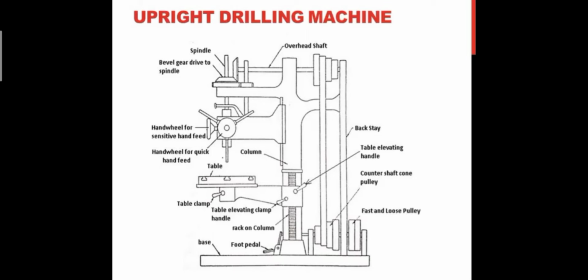The arm and the table have three adjustments for locating workpieces under the spindle. The arm and the table may be moved up and down on the column for accommodating workpieces of different heights. The table and the arm may be moved in an arc up to 180 degrees around the column and may be clamped at any position.